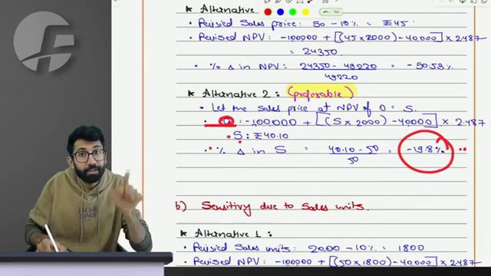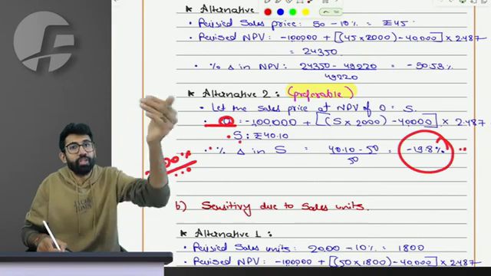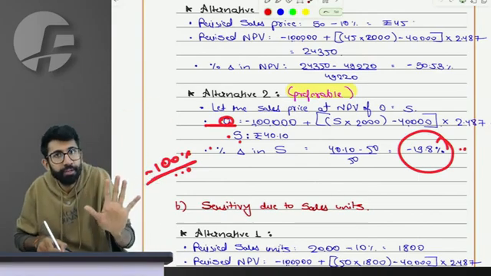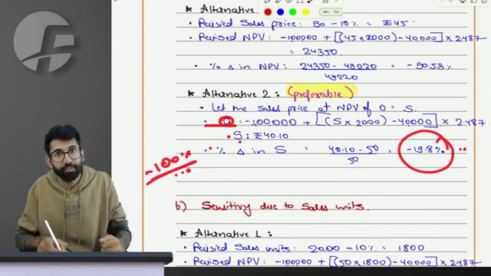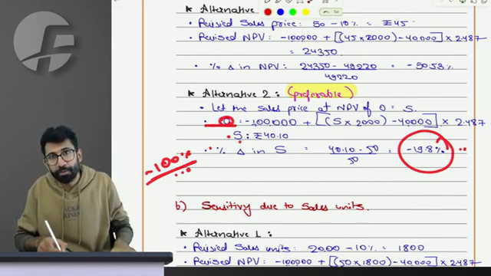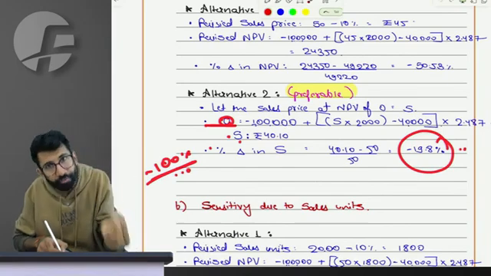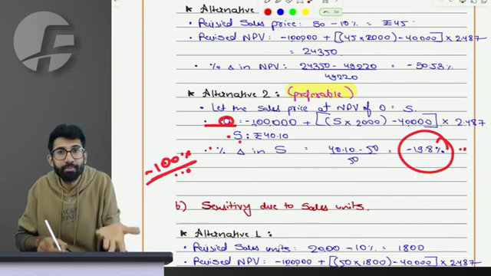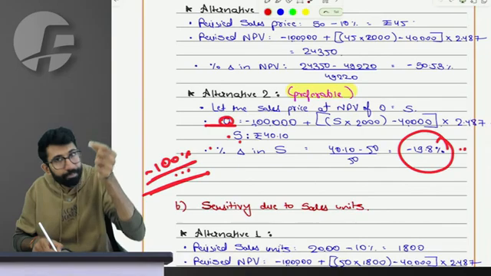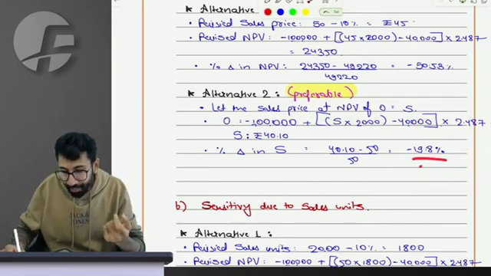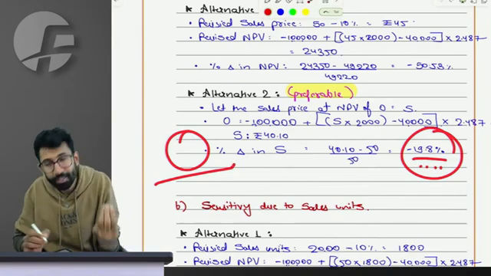In other words, it can make a 100% negative change in NPV. Changing something by 100% negatively is 0. Boss, suppose you have 65 marks in AFM. What if your marks are deducted by 100%? 100% of 65 is 65 only. If I deduct 65 marks, it becomes 0. So a 100% change in marks is making it 0. So a 19.8% change in sales price will make a 100% change in NPV, making it 0.